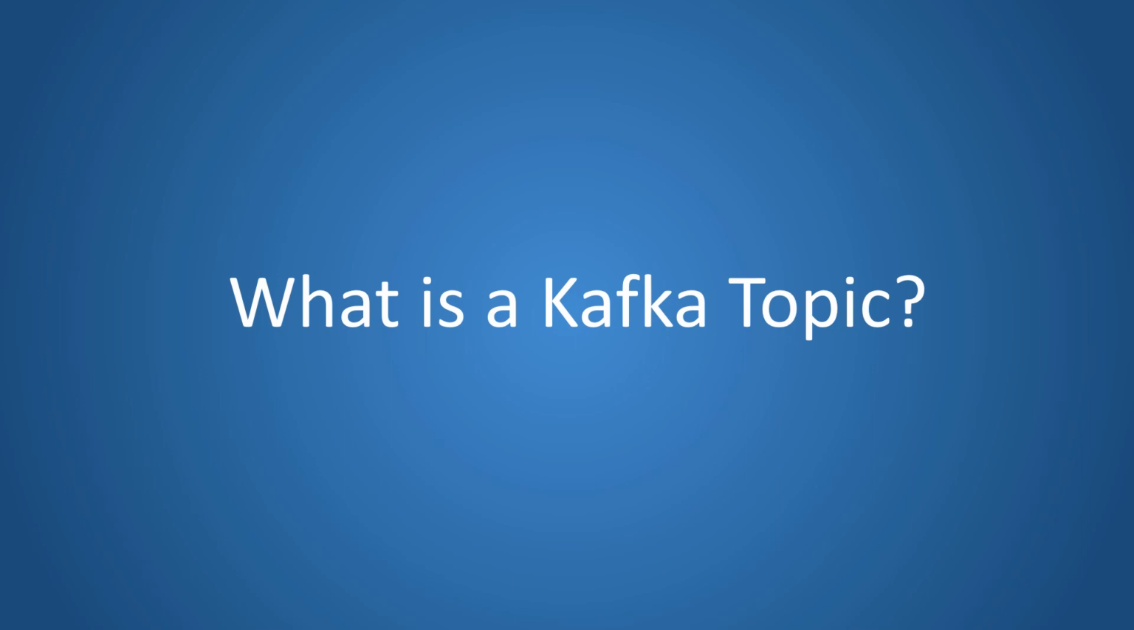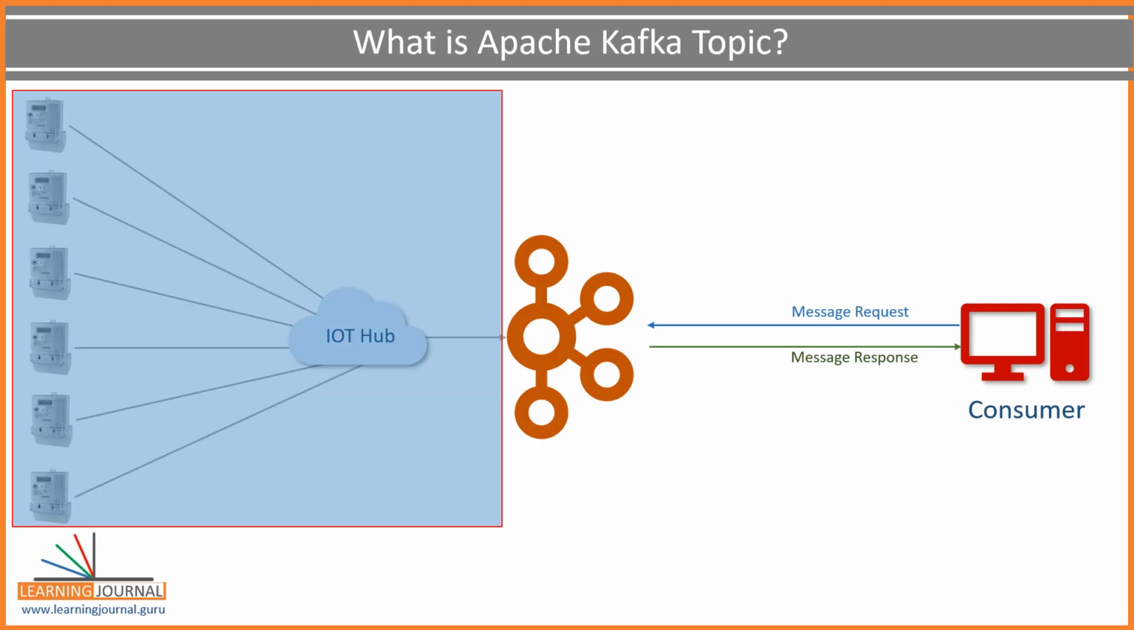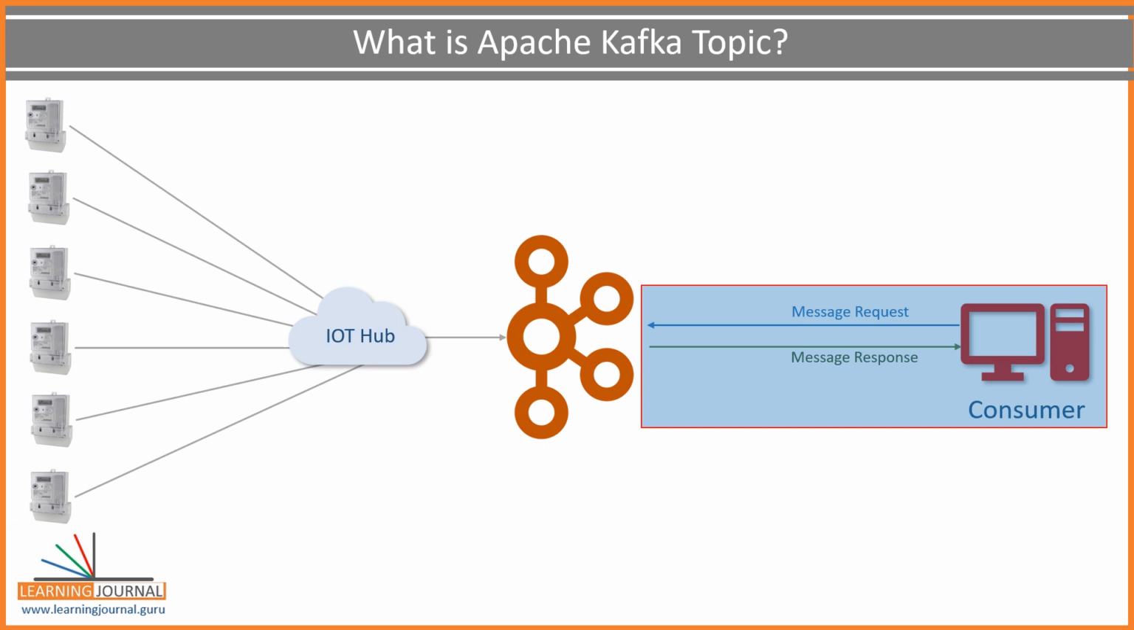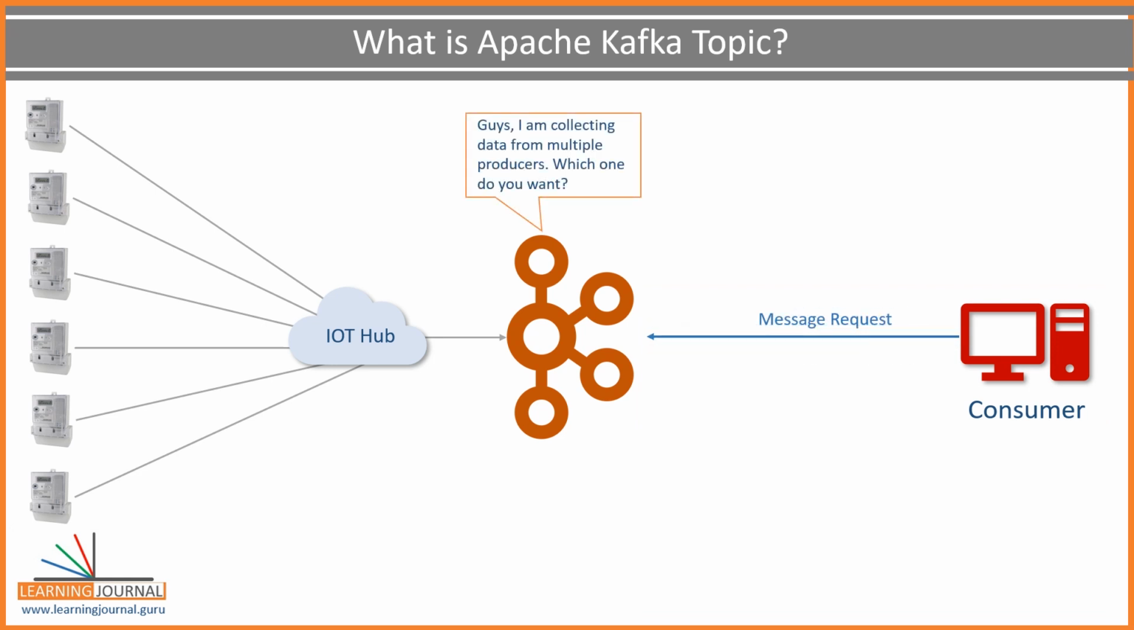Great. The next item is the topic. What is a topic? We already learned that the producer will be sending data to the broker. On the other side, the consumer will be asking data from the broker. But the question is, what data or which data? The broker might say, guys, I am collecting data from multiple producers. Which one do you want?